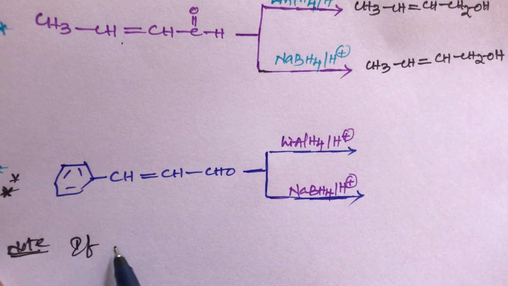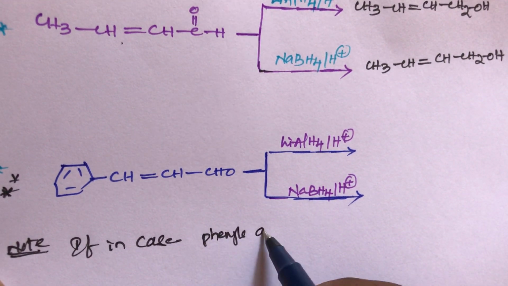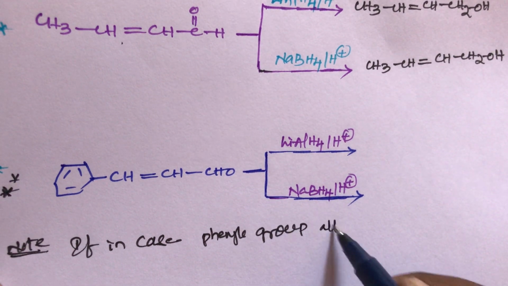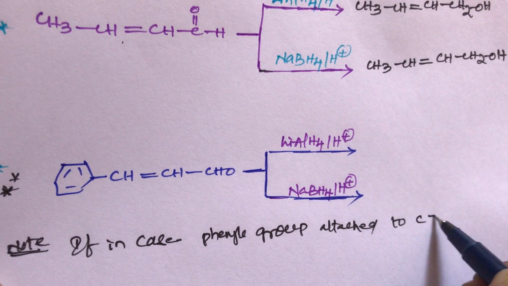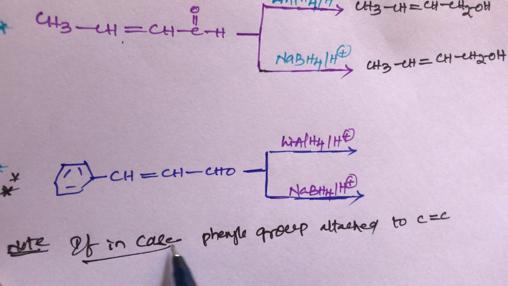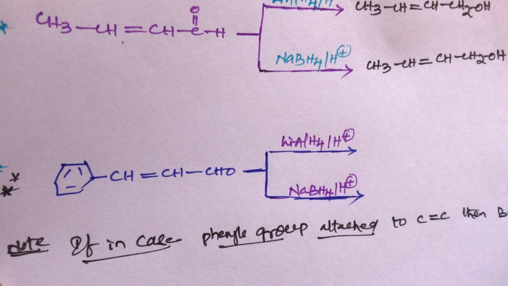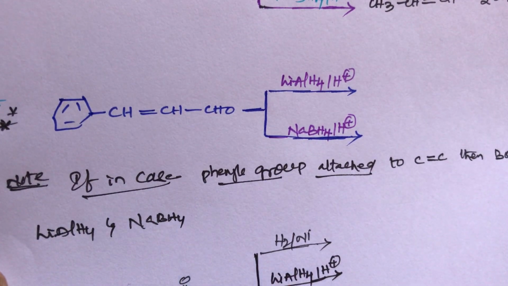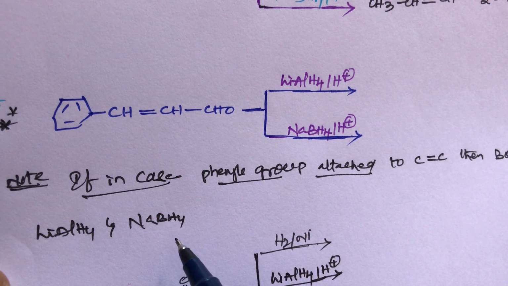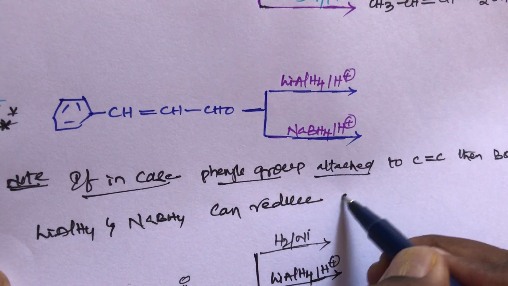If a phenyl group is attached to the C double bond C, then both lithium aluminum hydride and sodium borohydride can reduce the C double bond C also.